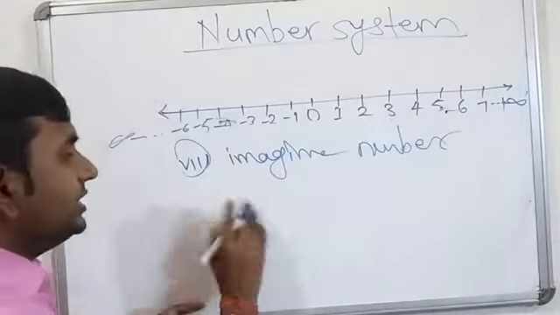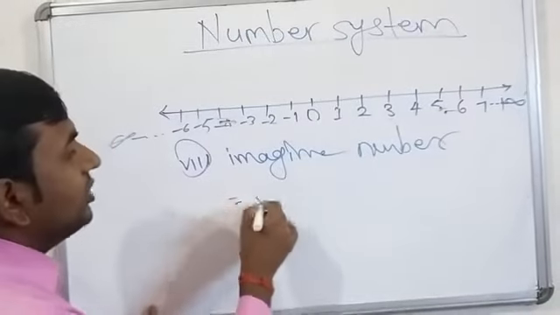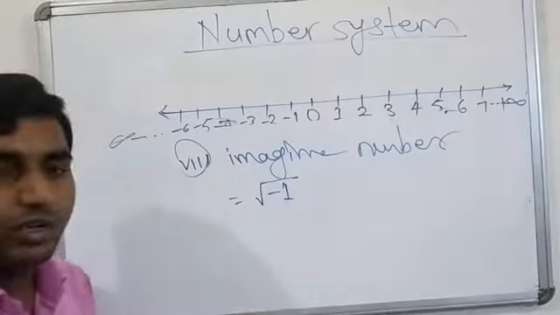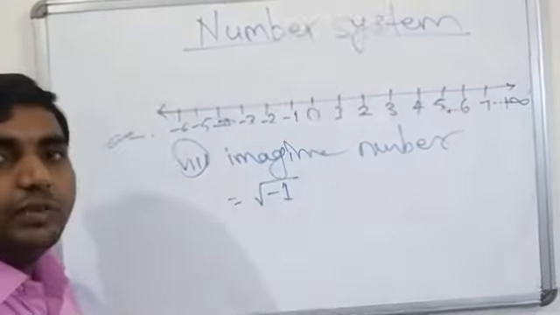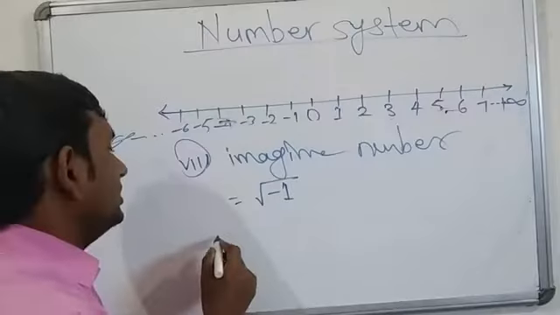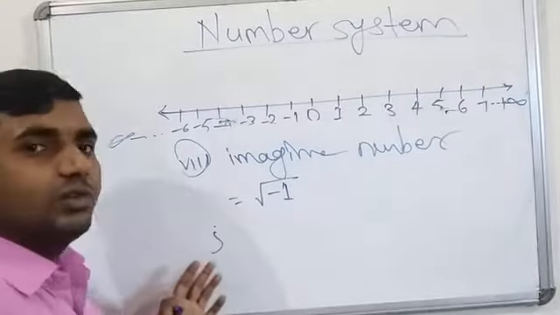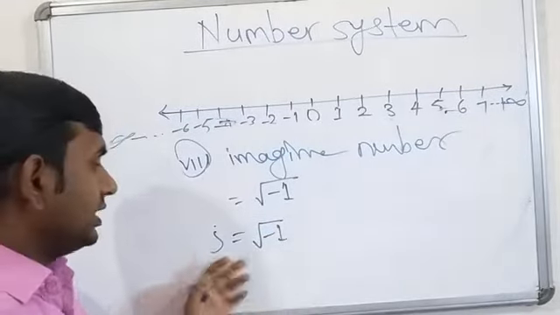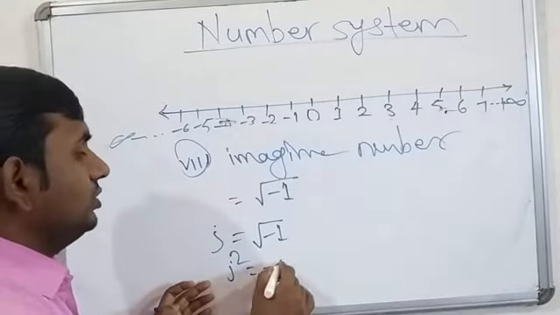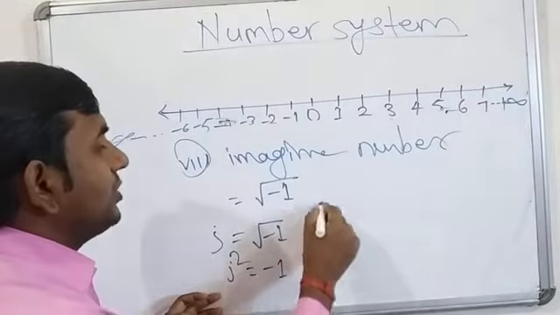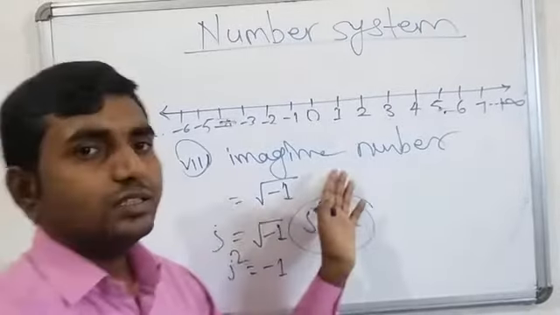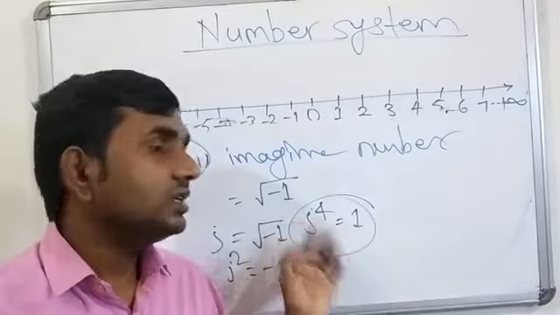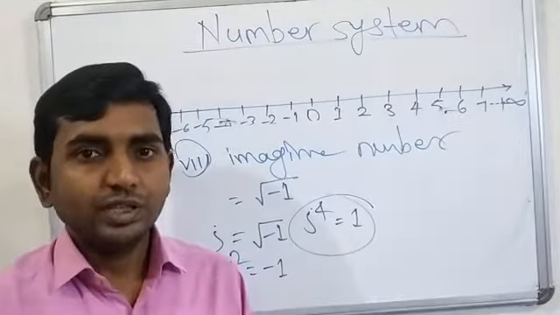Imaginary numbers. What numbers are called imaginary numbers? A number which is written in the form of a square root, and that number is negative. Suppose under root -1. These numbers are called imaginary numbers, and they are symbolically represented by a small i. We know that i is equal to under root -1. If you want to find i square, that is equal to -1, and i to the power 4 is equal to 1. Imaginary numbers are included in complex numbers, which we study in a higher class, class 11th.